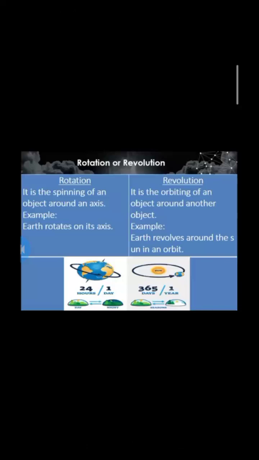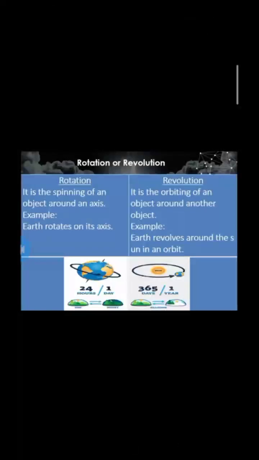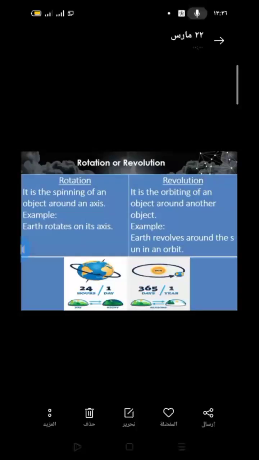But revolution is the orbiting of an object around another object. So this is an object orbiting around another object, not around itself. This is called revolution. So the Earth revolves around the sun in an orbit. When the Earth revolves around the sun in orbit, this is called revolve. I said revolve because the Earth here revolves around another object. But when it is spinning around itself, I can say the Earth rotates on its axis, not revolves.